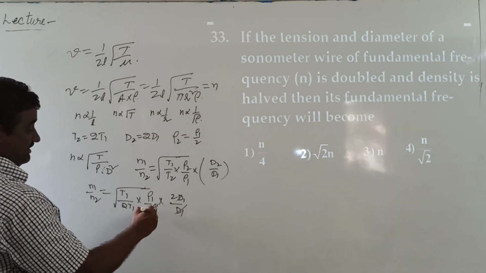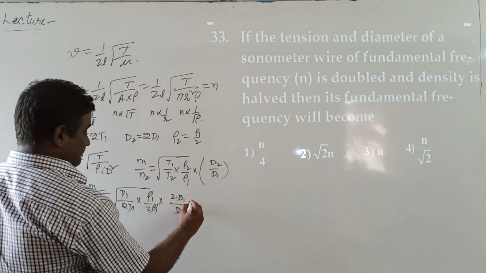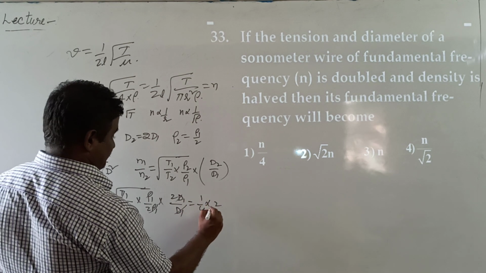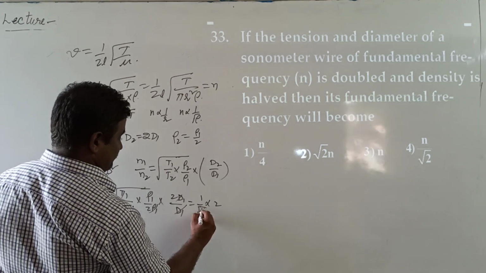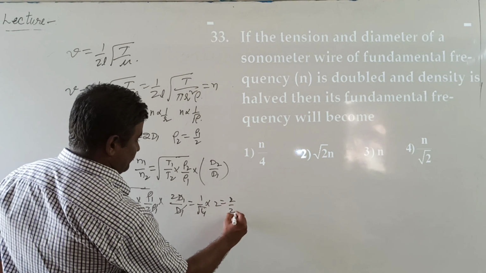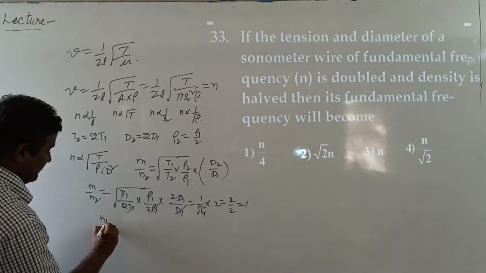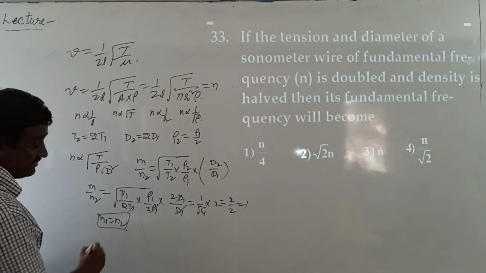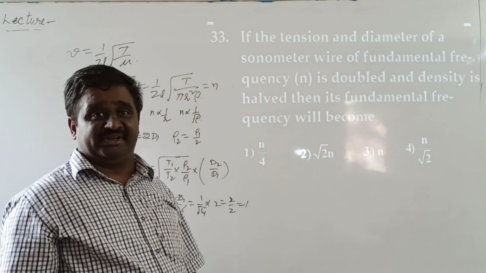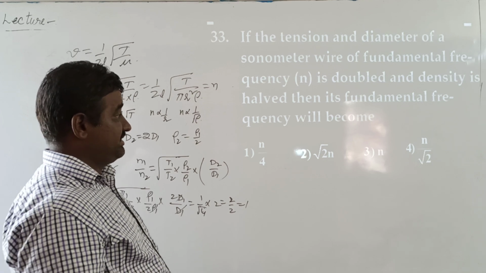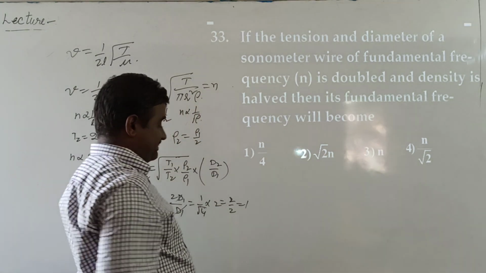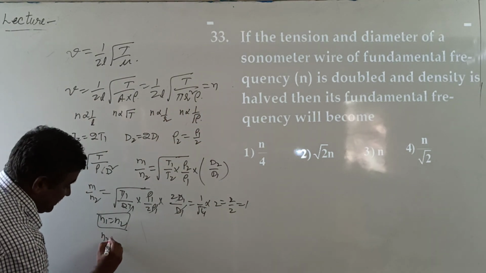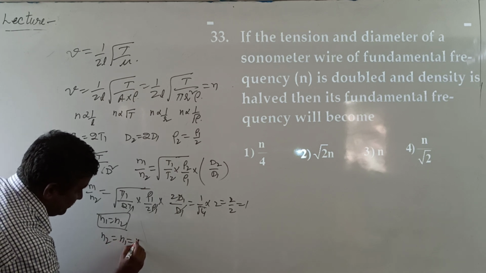After cancellation, N1 equal to N2, means frequency remains constant, frequency does not change. Option 3 is correct, N1 equal to N2 equal to N.